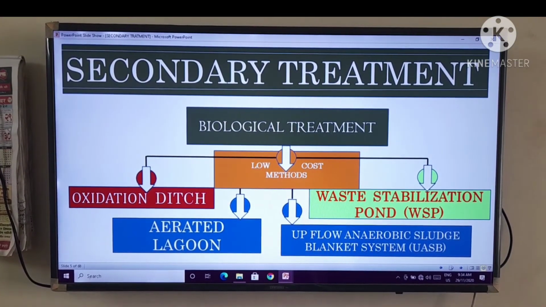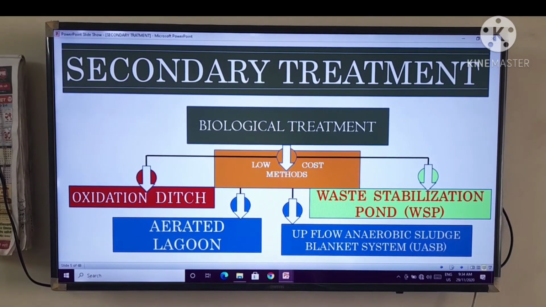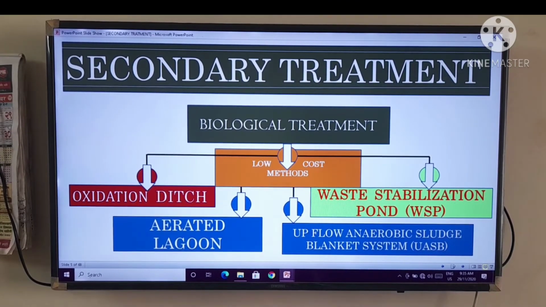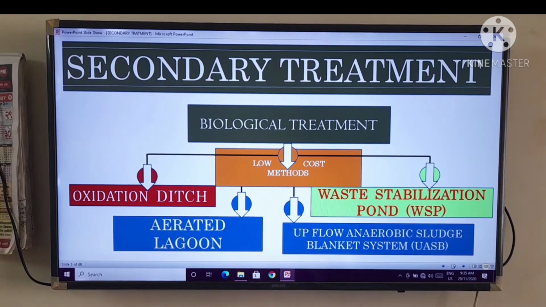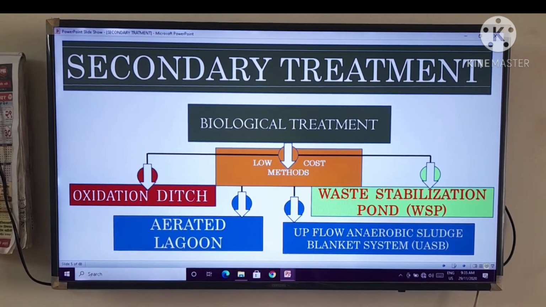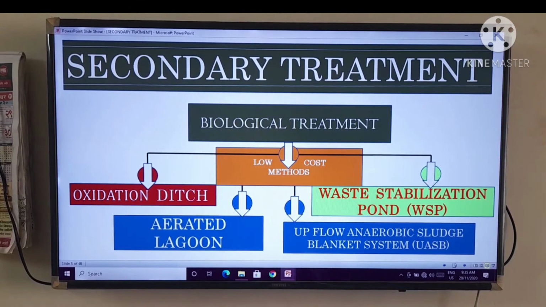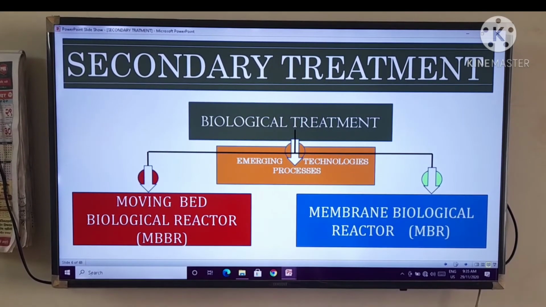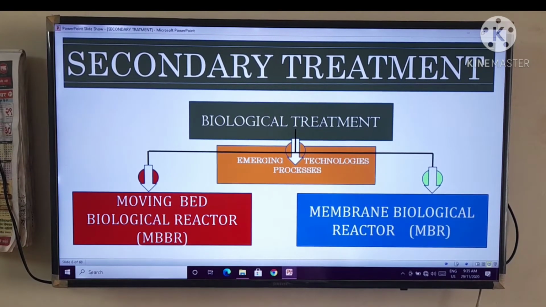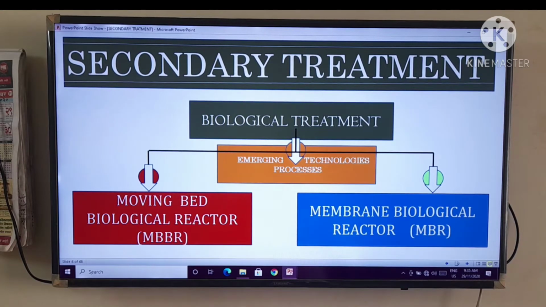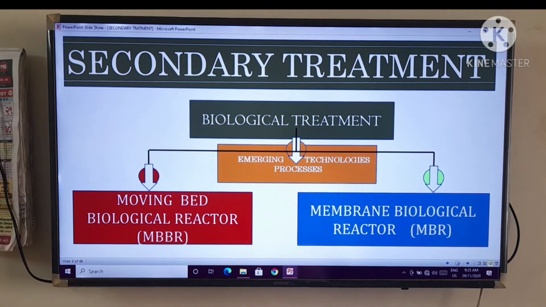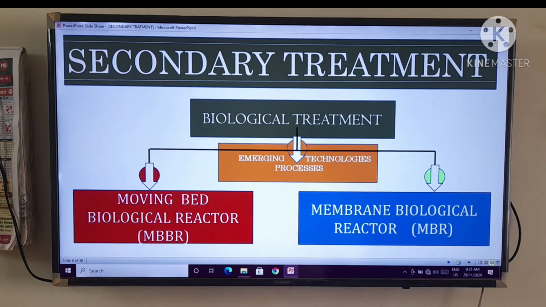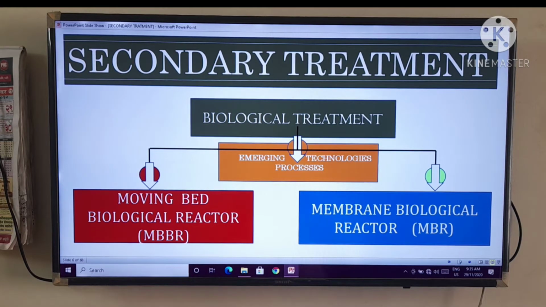That means whenever the population or quantity is very small, and you require the project by low cost methods, then you will provide all these four processes, right? The third type in biological treatment is emerging technologies. The first one is the membrane biological reactor, MBR, and the second one is the moving bed biological reactor, that is MBBR.